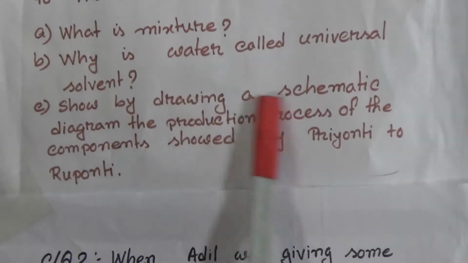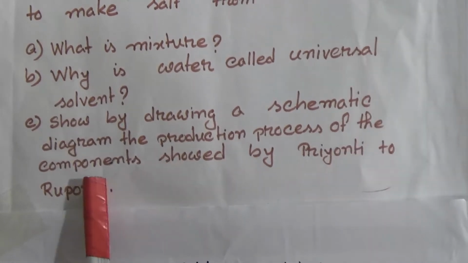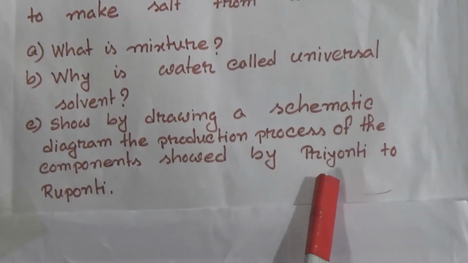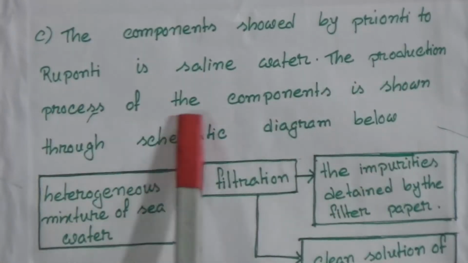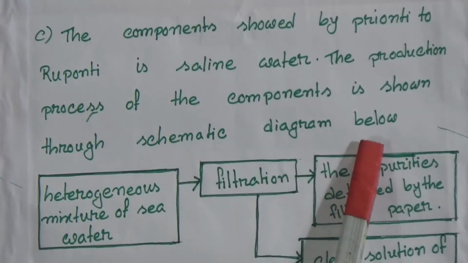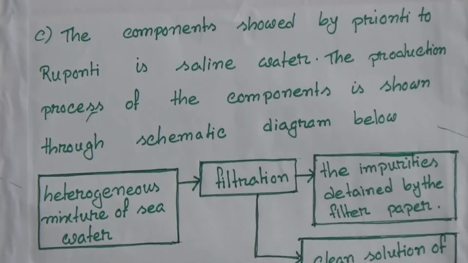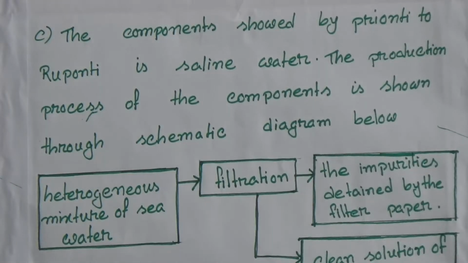Now question C, show by drawing a schematic diagram the production process of the components shown by Priyanti to Rupanti. Answer: the component shown by Priyanti to Rupanti is saline water. The production process of the component is shown through the schematic diagram below. Here I draw a diagram, and in this diagram you learn about the process of production.